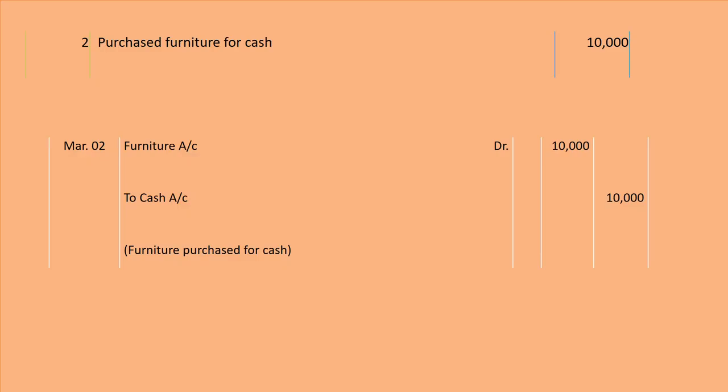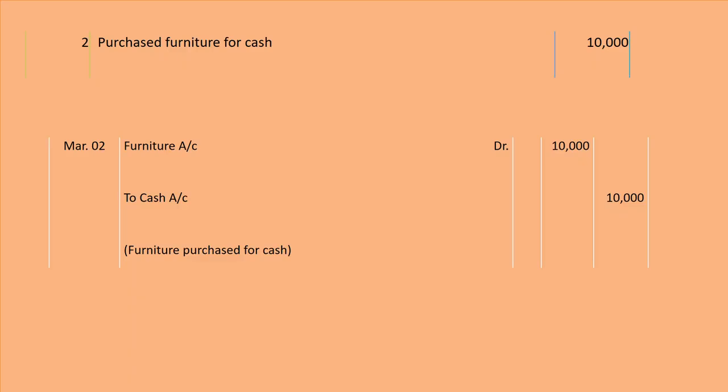And they both are involved in real account. So according to the rule of real account, debit what comes in, credit what goes out. I told you this rule. Debit what comes in, credit what goes out.